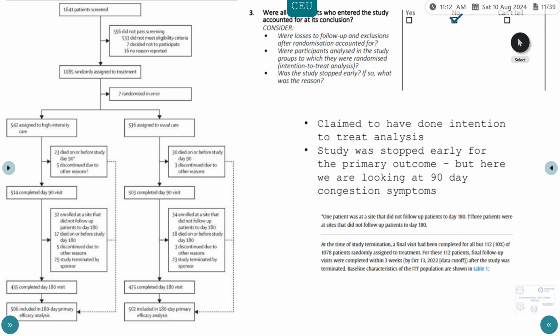Coming to the next, 23 died before day 90, while 5 discontinued. In the usual care arm, 30 died before day 90 and 3 discontinued. So we can see at day 90, 514 completed patients were present, while in the usual care arm, 503 were present. Now they have claimed to have done intention to treat analysis, which means that the denominator should have been 542 and 536. We will see in the results what exactly they have looked at, but in this paper they have claimed to have done intention to treat analysis.